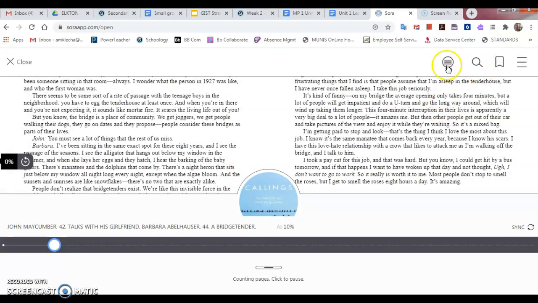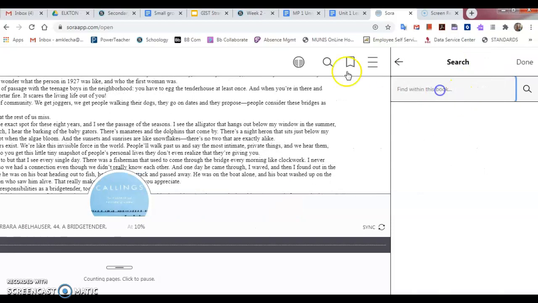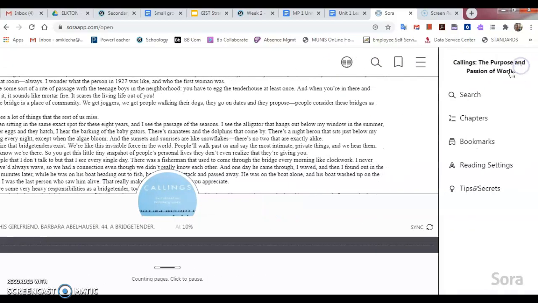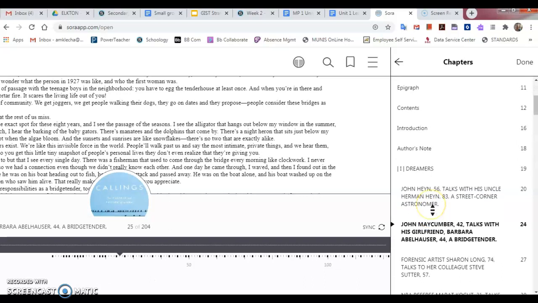So if you go over, you can view it as one big thing with all these tools up here. You can search within the book. You can bookmark a page with this little flag. You click this guy, you can search, and then I like this option where it tells you the chapters. This will make it really easy to find the stuff.